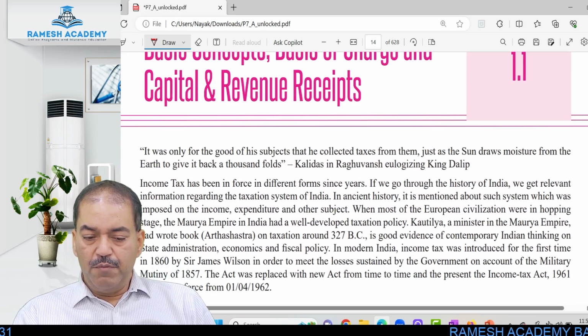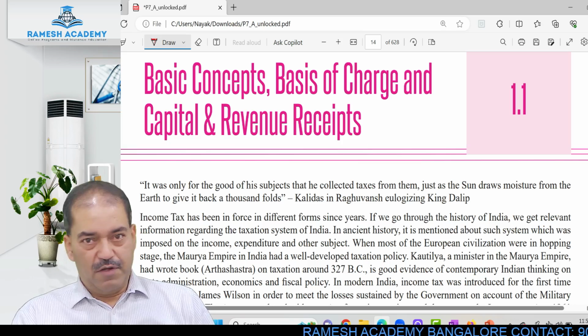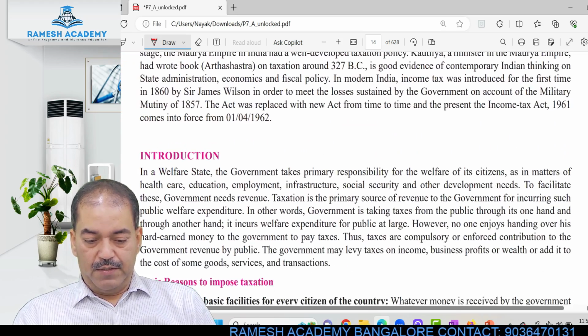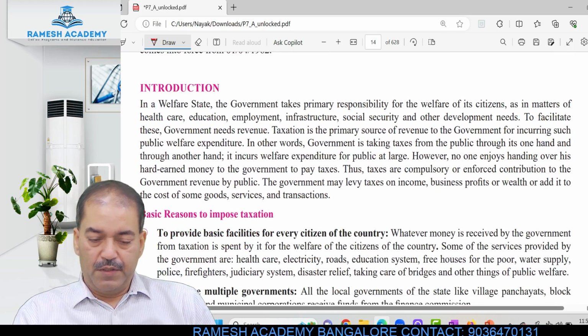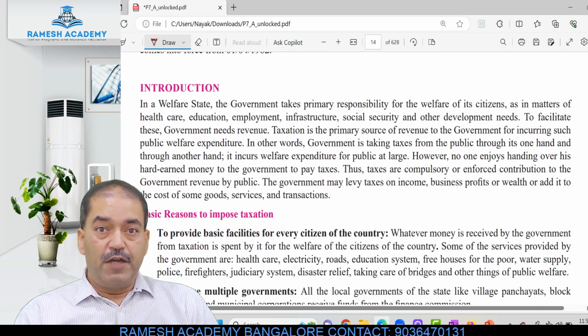Now let us come to the basic concepts, basis of charge and how to classify the receipts as capital and revenue. Interesting part. Let us directly come to this. What is the purpose of government charging tax?